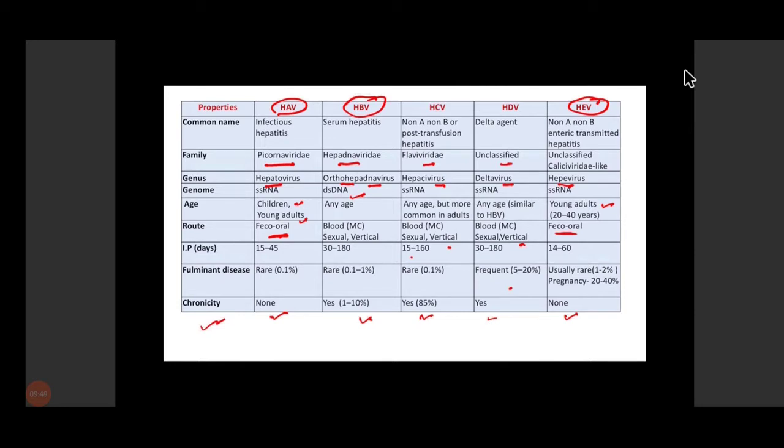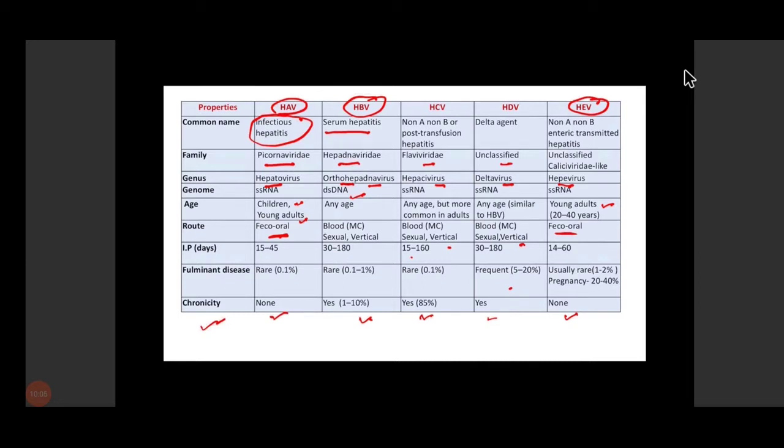Now, the infection caused by hepatitis A is also known as infectious hepatitis. These are the common names. For hepatitis B, it is serum hepatitis. And hepatitis C and E are also known as non-A, non-B.